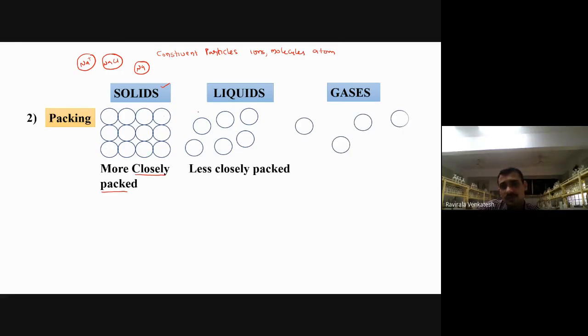Now, what about the gas if you observe? See, there is a large distance between the molecules of gases, otherwise the constituent particles of gases. Large distance is there between the four constituent particles. That is the reason gas molecules flow more compared with liquids. They move very fast. They get more pressure because of the bombardment with the container walls. That is different. But what I mean to say is the packing. The second characteristic of solids is that they are more closely packed compared with gases. Understood here?